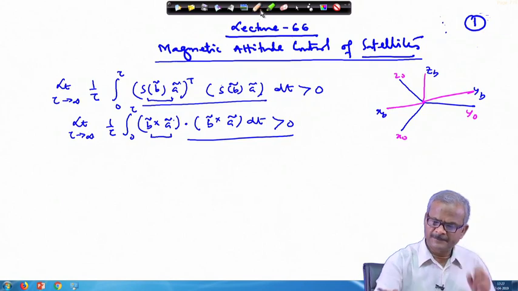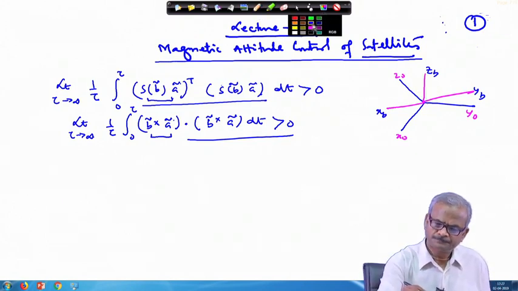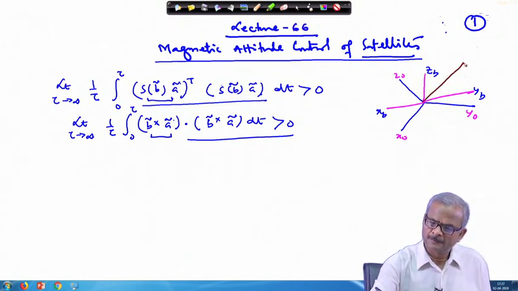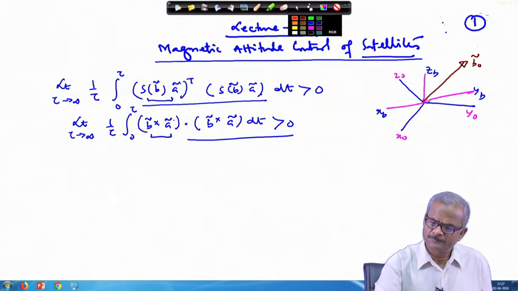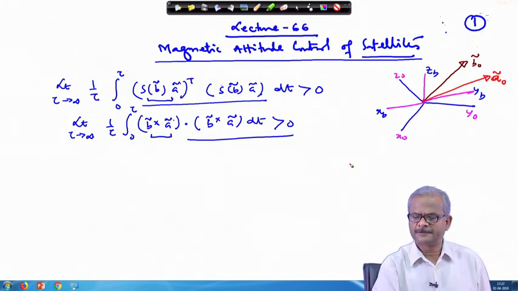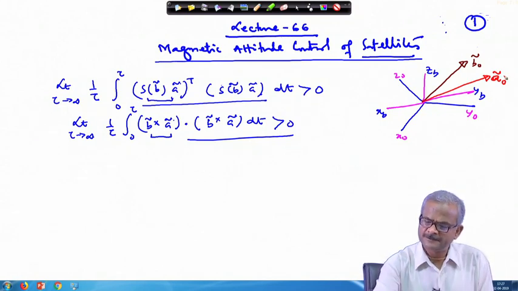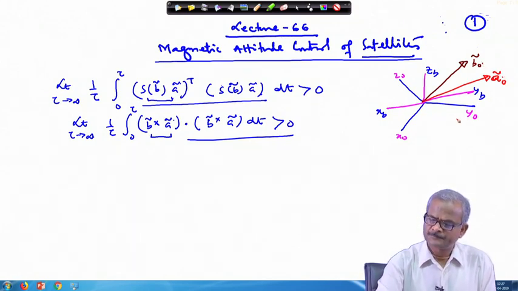Now, in this frame b 0 tilde is a unit vector, and in the same way a 0 tilde is a unit vector. These are referred to the orbital frame, which is written by x 0, y 0 and z 0.